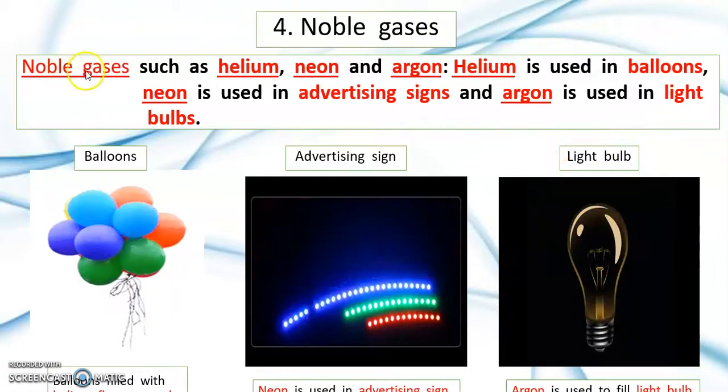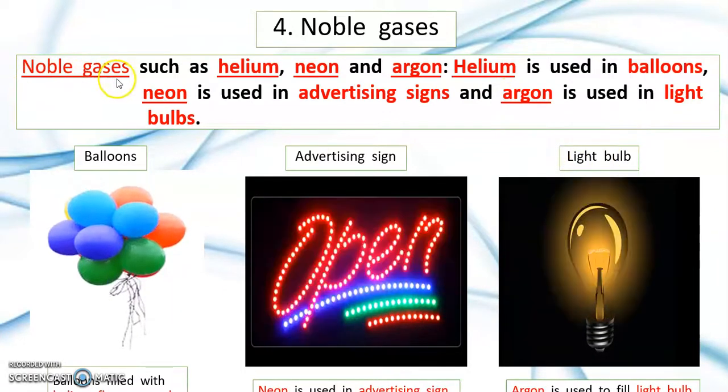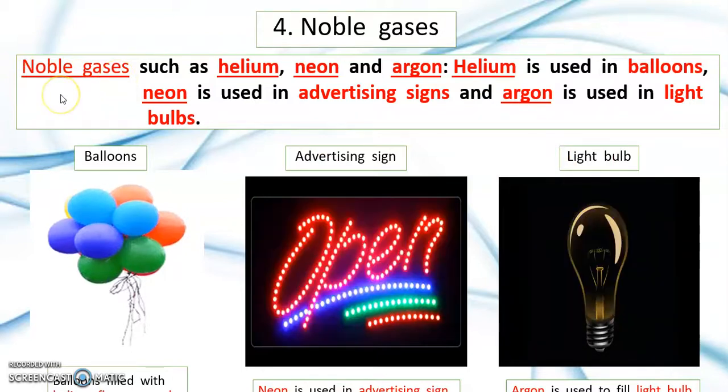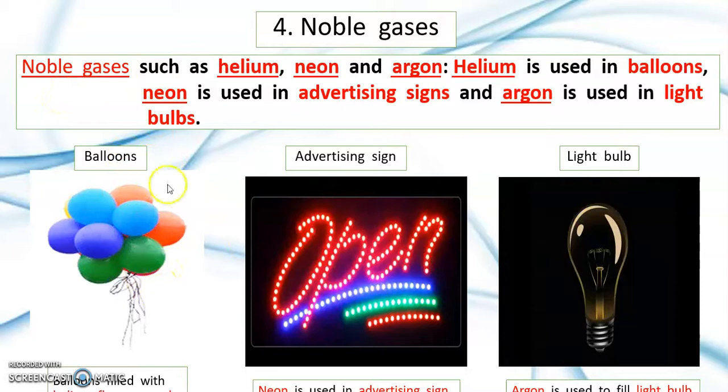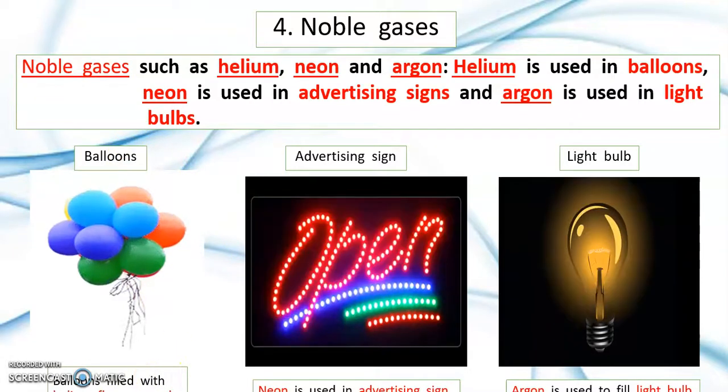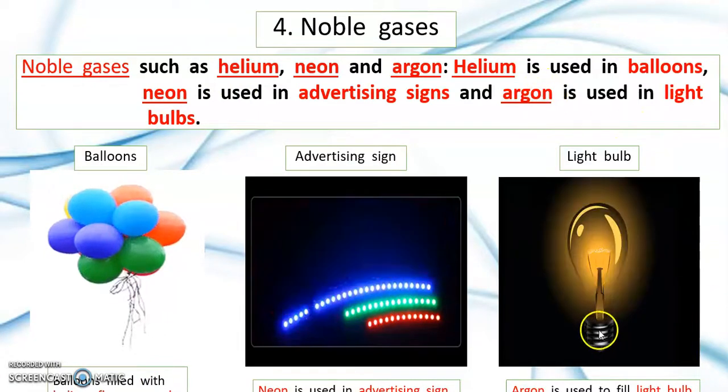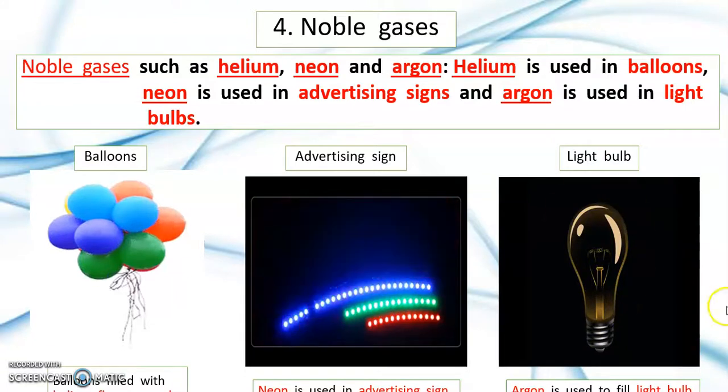So those are the noble gases and their uses. Helium for balloons, to float upward. Neon for advertising signs, and argon for the light bulb.